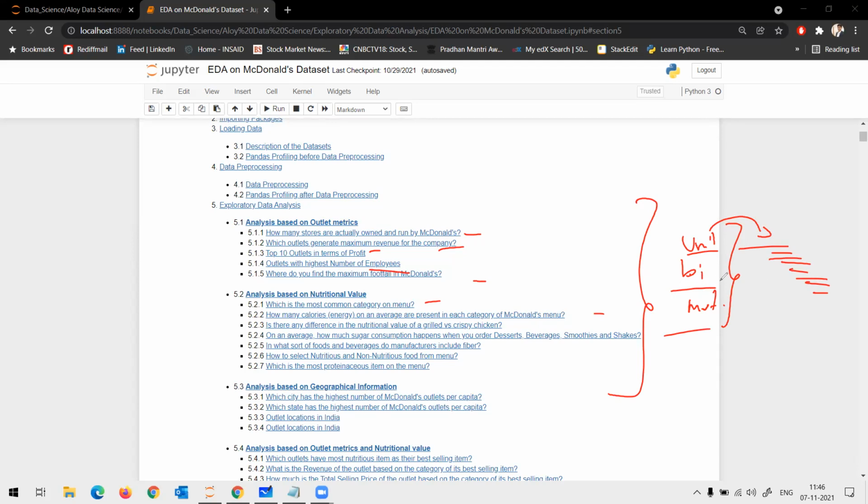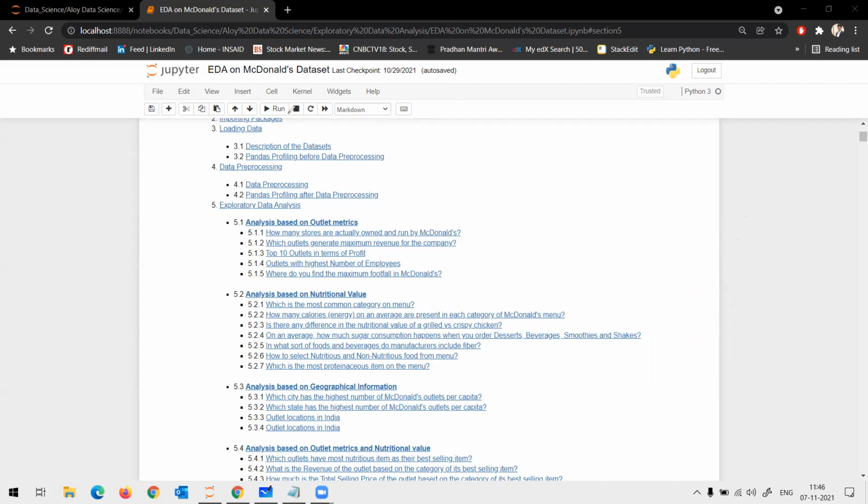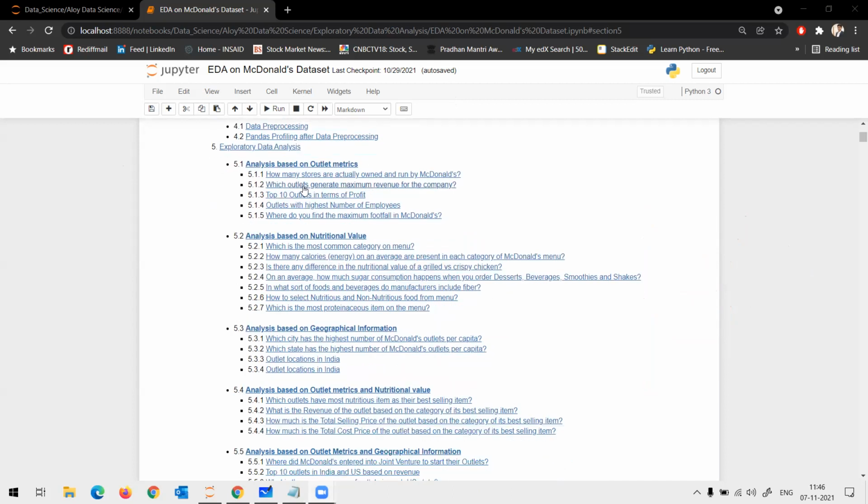Under bi, we ask suitable questions which define the relationship between two variables, and multi defines multiple variables. Something like how many stores are actually owned by McDonald's. You can see we are using one particular column, like top-earning outlets in terms of profit. Correct. So analysis based on outlet metrics, based on nutrition.